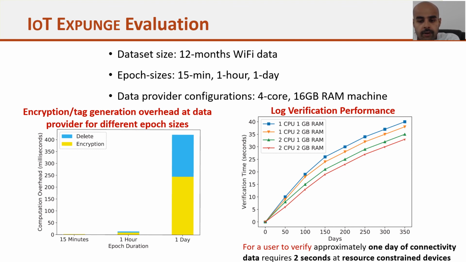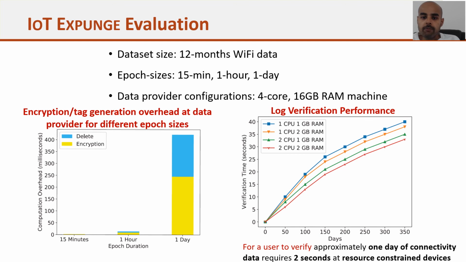On the other side, we considered different types of users that want to verify the data. They have limited capacity. The lowest is 1 CPU and 1 GB RAM, and the highest capacity is 2 CPU and 2 GB RAM. To verify, we executed the computation as we suggested in the previous part. You can see that to verify 1 day of data, it took only 2 seconds.